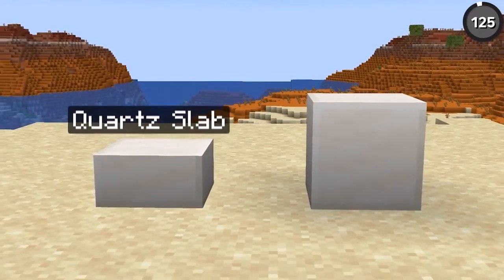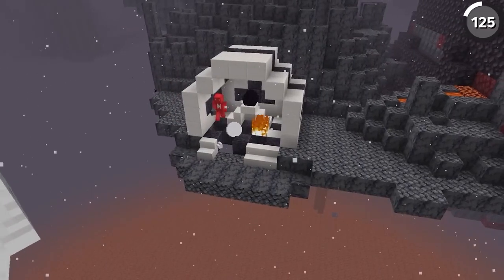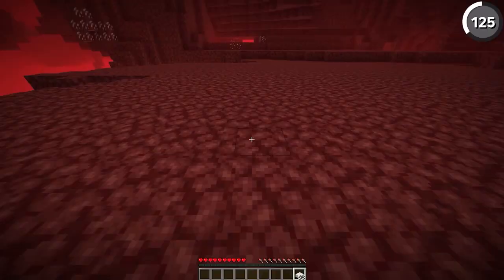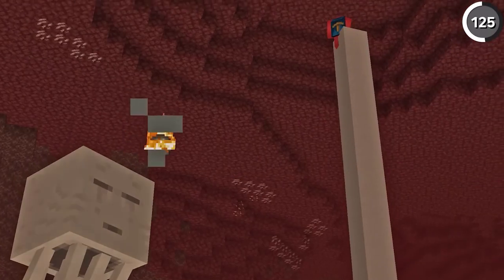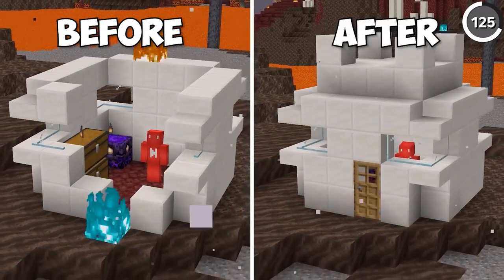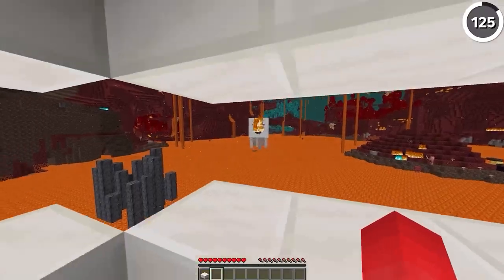Now, why is this quartz block better than this one? Well, by default, quartz blocks have a low blast resistance, but if you were to use two quartz slabs or a smooth quartz block instead, you can make a substantially stronger fort than the alternative, all without sacrificing the look of the regular quartz.